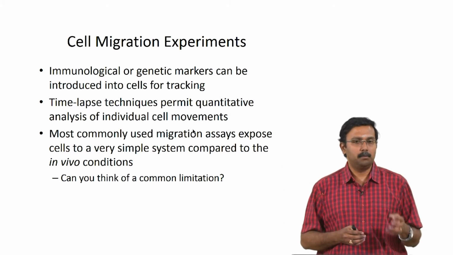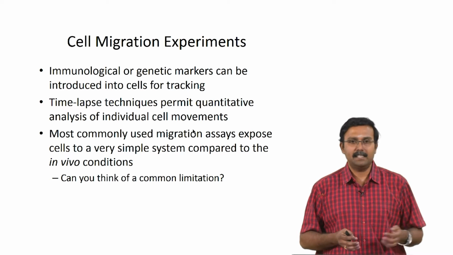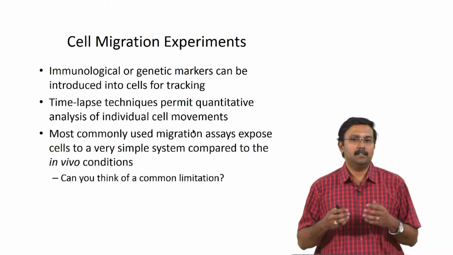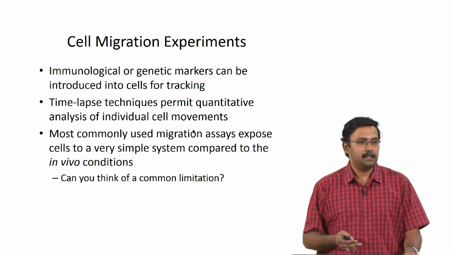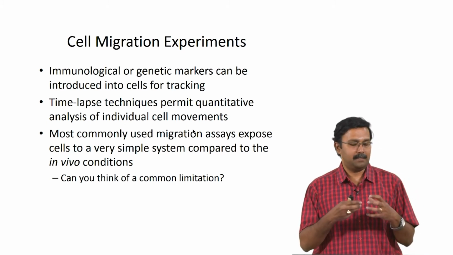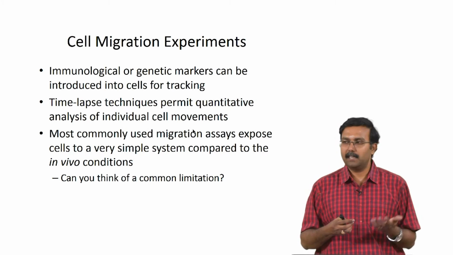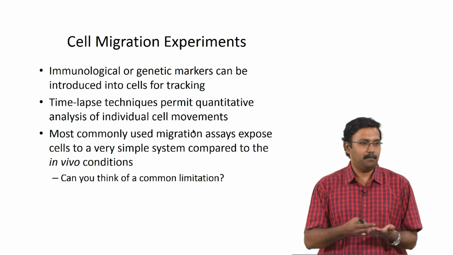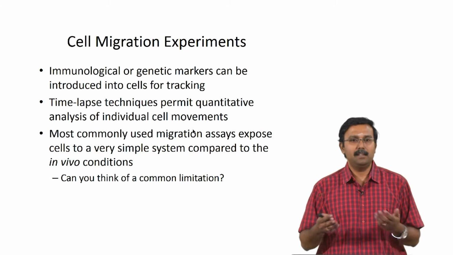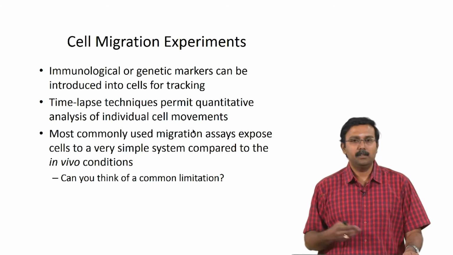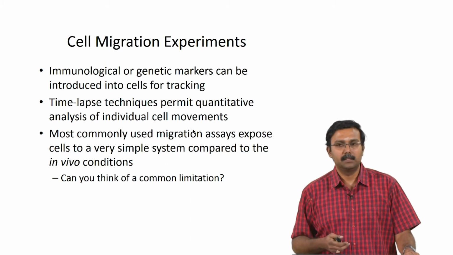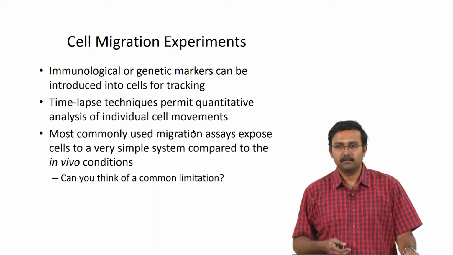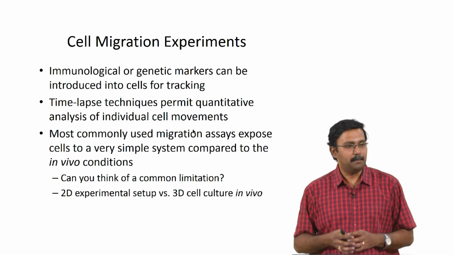So, the most common migration assays expose cells to very simple systems compared to an in vivo setup, right. In vivo the tissue is much more complex, whereas if you culture cells on a plate and look at the migration, it is going to be very simple. So, can you think of a common limitation which you would experience with such systems? If you do it on a plate, then it will be 2-dimensional versus 3D. Yeah, that is usually the major problem, right.